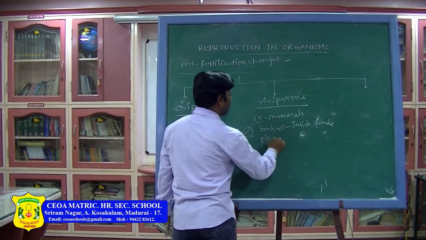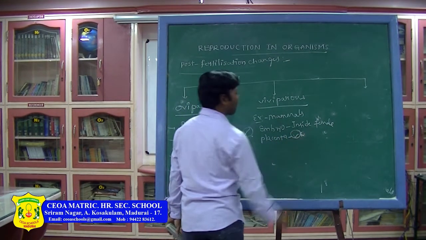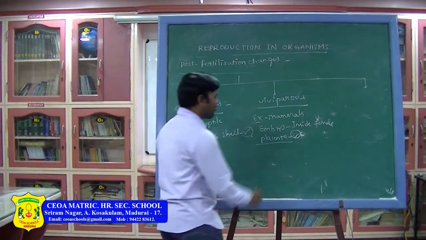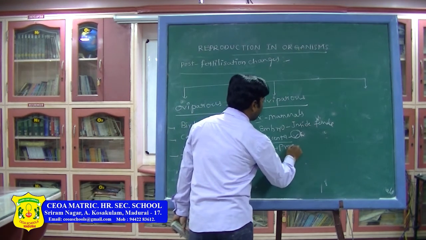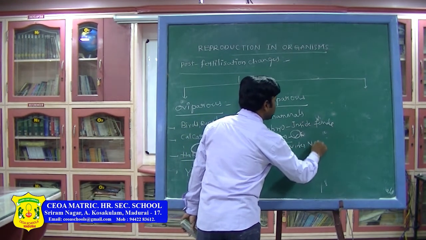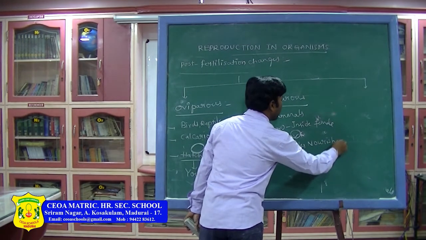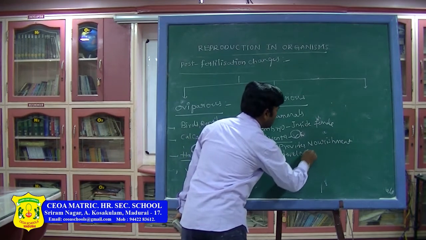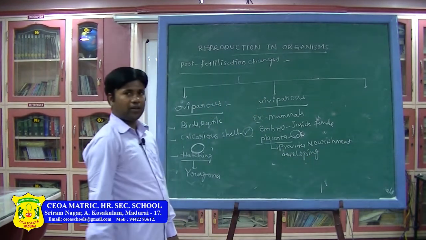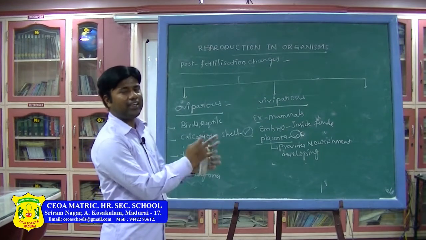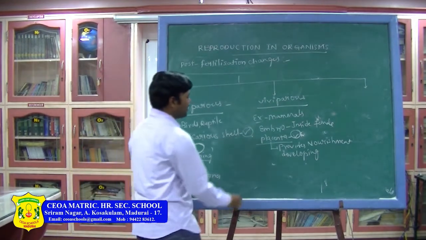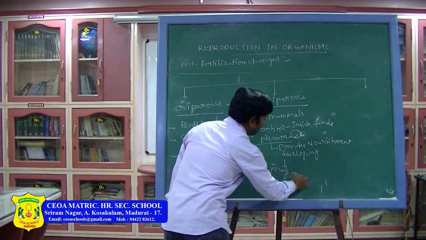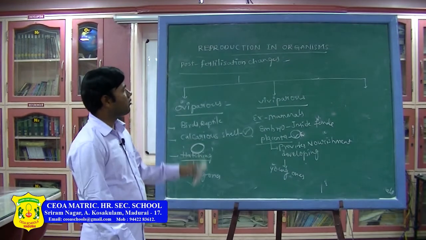Here the placenta is present. What is the use of this placenta? The main function of the placenta is that it provides nourishment for the developing embryo. Then after a certain time for the development of the embryo, it comes out as the young one from the female body. Okay, this is about the viviparous.